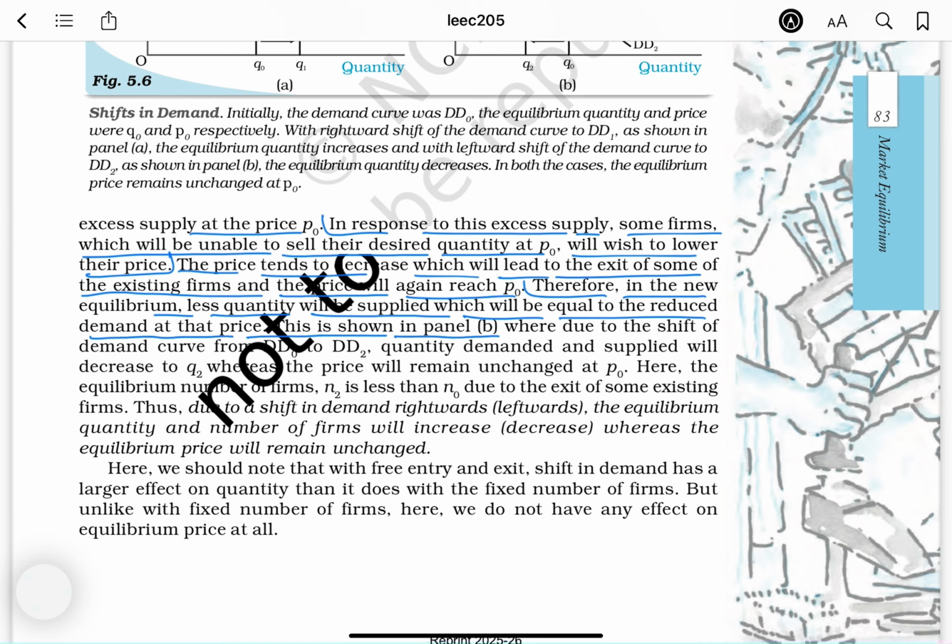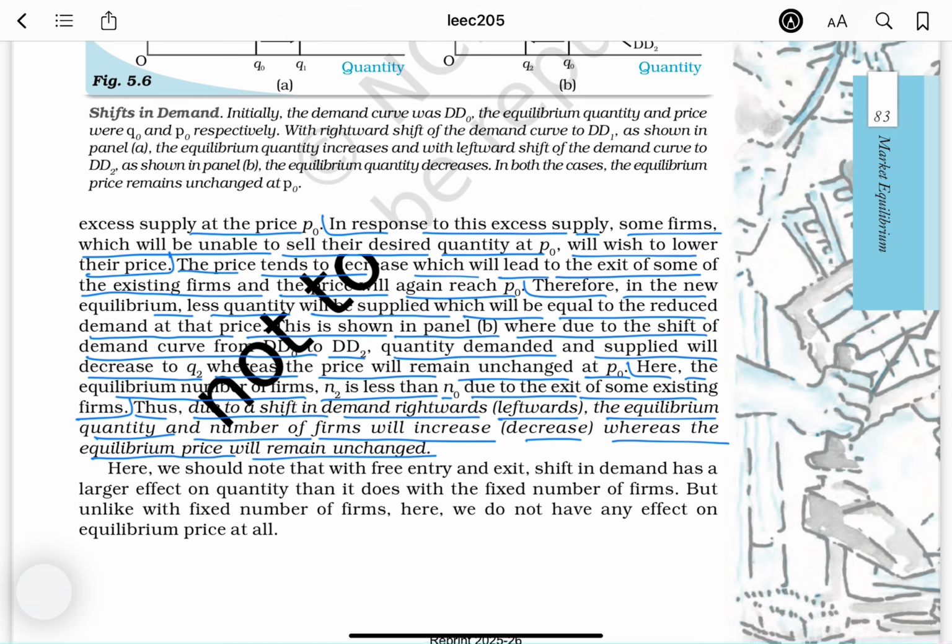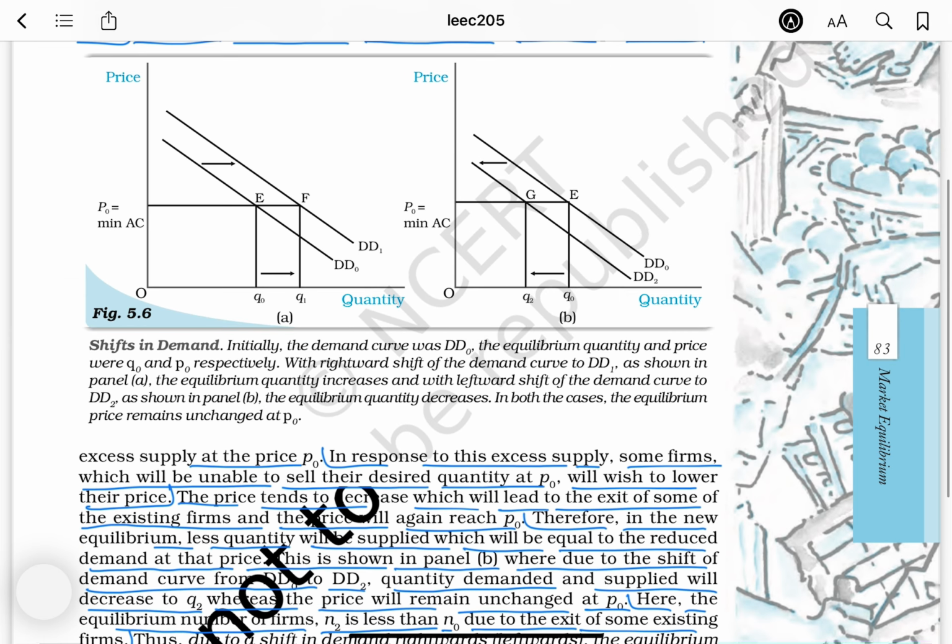This is shown in panel B, where due to the shift of the demand curve from DD0 to DD2, quantity demanded and supplied will decrease to Q2, whereas the price will remain unchanged at P0. Here, the equilibrium number of firms N2 is less than N0 due to the exit of some existing firms. Thus, due to a shift in demand rightwards or leftwards, the equilibrium quantity and the number of firms will increase or decrease, whereas the equilibrium price will remain unchanged. What will happen to the price? The price will remain unchanged.